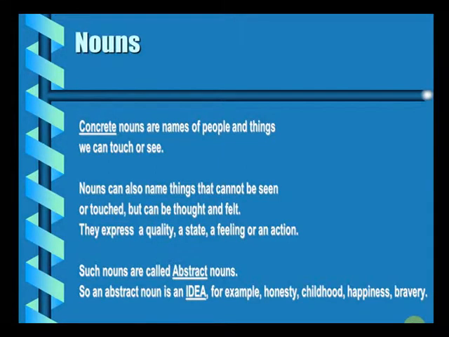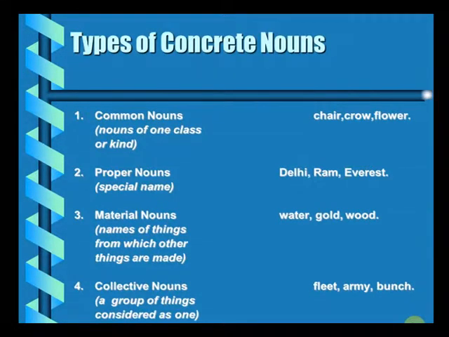Now, revising what we've learned so far with the help of a few examples. As we saw, a common noun is the noun of one class or kind. Some examples here. As you can see, chair, that's a common noun. That's one class or kind. It's a category. Crow is again a common noun. Flower, you're not referring to a specific type of flower. If you were, in that case it becomes a proper noun. But right now you're talking about a general kind, which is flower. That becomes a common noun.